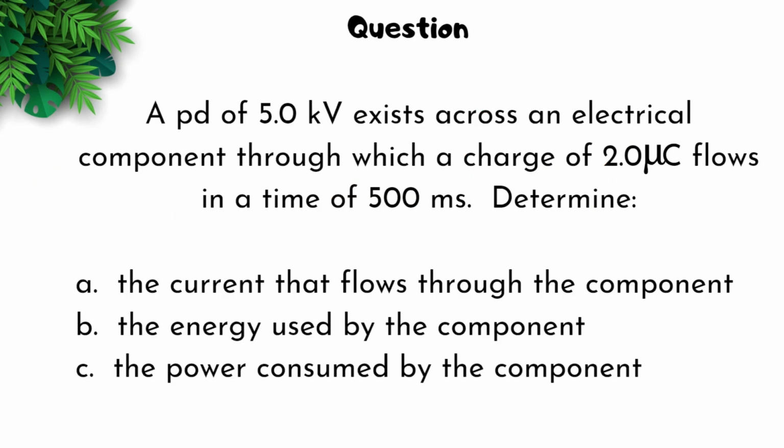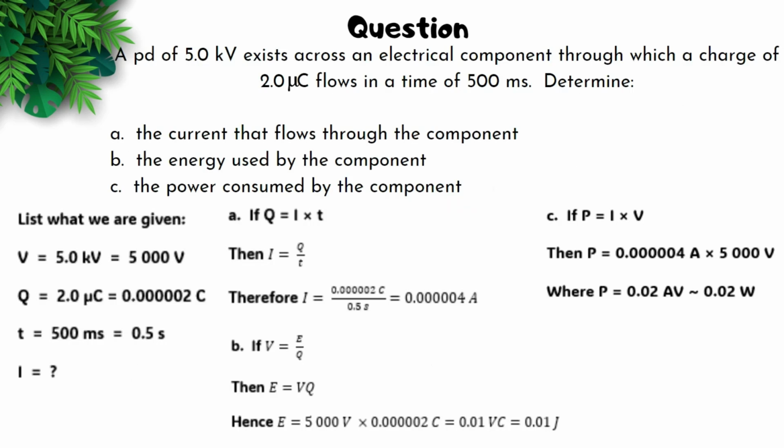A potential difference of 5 kilovolts exists across an electrical component through which a charge of 2 microcoulombs flows in a period of 500 milliseconds. Determine A, the current that flows through the component, B, the energy used by the component, and C, the power consumed by the component. So it's a 3-part question. All you have to do again is list out what you're given. We have V, Q, T, and I. We have to always convert to our SI units.